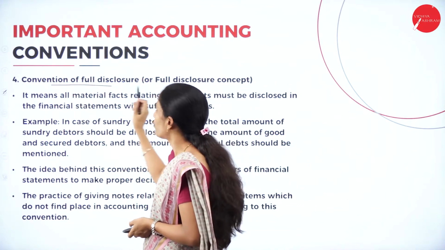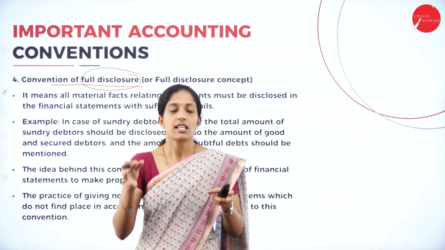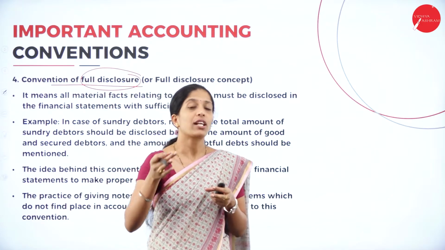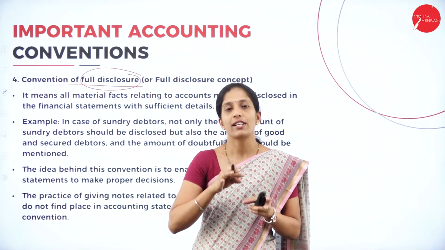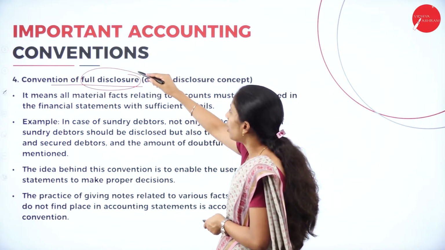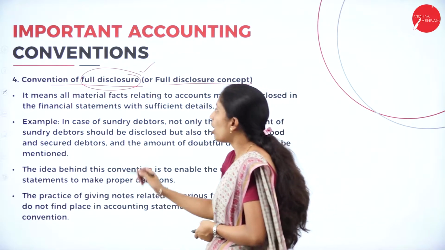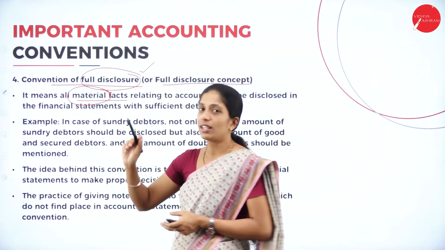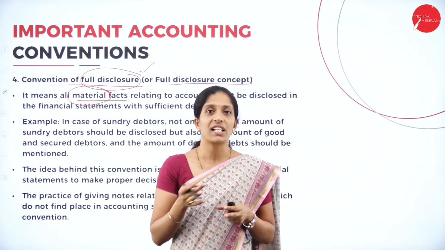Next one is convention of full disclosure. Here also the word itself says full disclosure. In the sense, if a transaction relates to a particular aspect, then we have to include all the transactions. All the important items have to be included in order to ascertain the correct profit or loss of the organization. We also call it the full disclosure concept. It means that all material facts, and here you have to remember, including all the facts doesn't mean that we include the immaterial facts also.